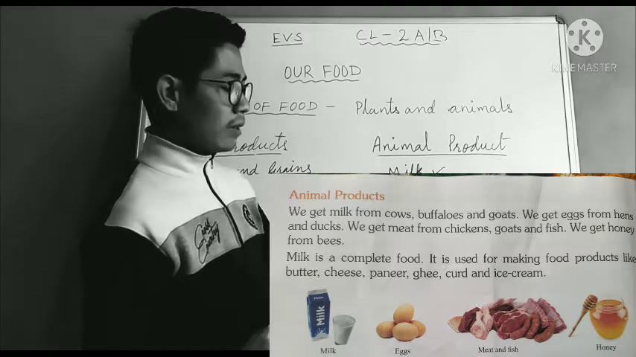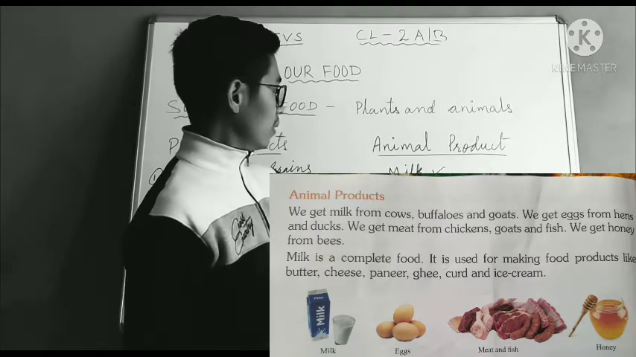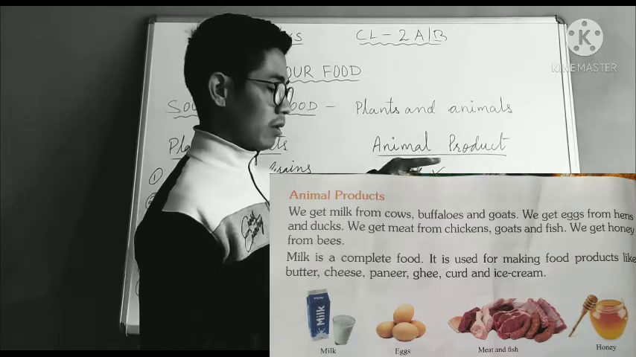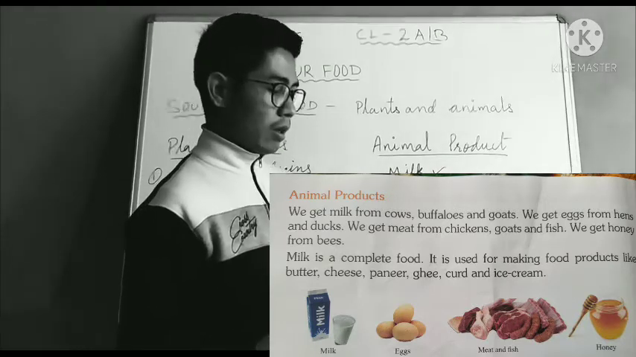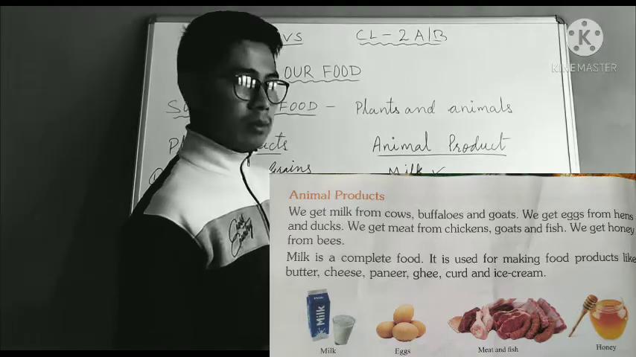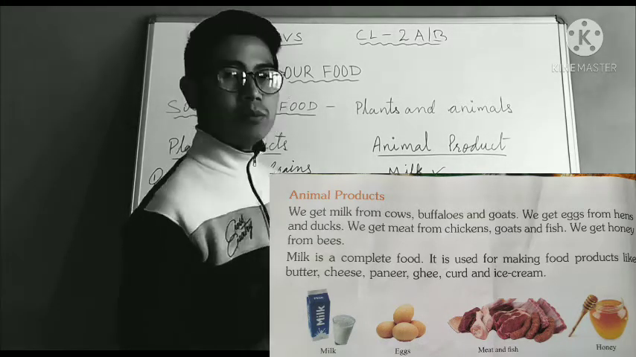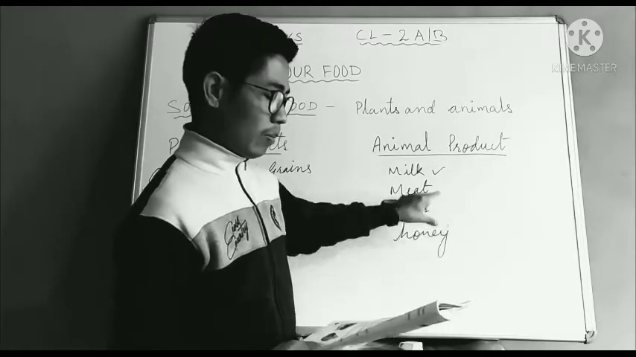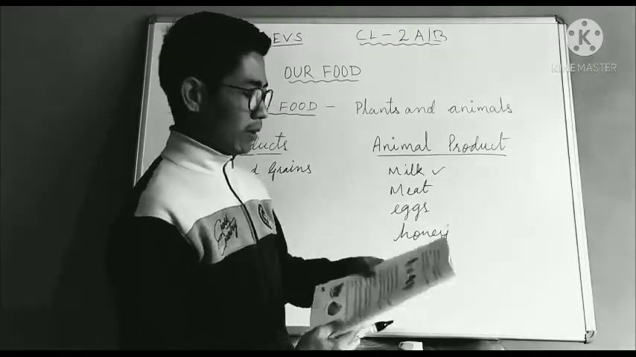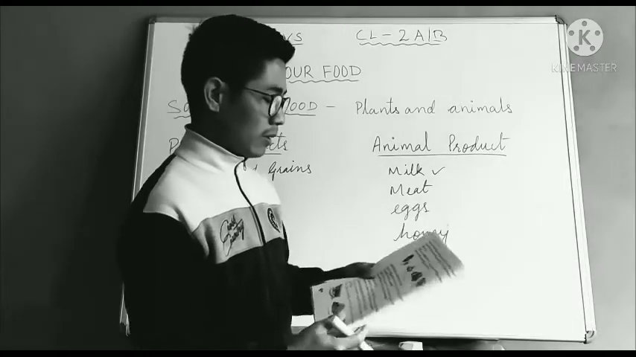And we also get meat of goat, chickens and fish. And we get eggs from chicken, and the honey we get from bees. So these all are the animal products. It is there in the picture also, please see.